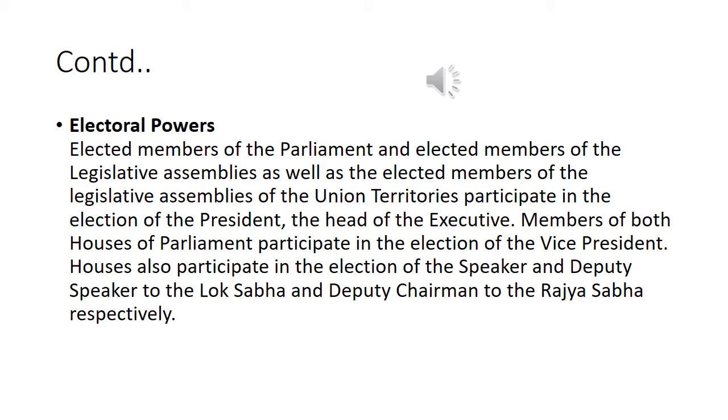Electoral powers. Elected members of the parliament and elected members of the legislative assemblies, as well as the elected members of the legislative assemblies of the union territories, participate in the election of the president, the head of the executive. Members of both houses of parliament participate in the election of the vice president. Houses also participate in the election of the speaker and deputy speaker to the Lok Sabha and deputy chairman to the Rajya Sabha respectively.